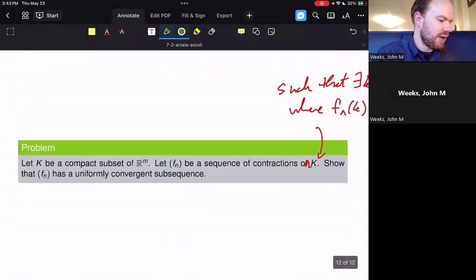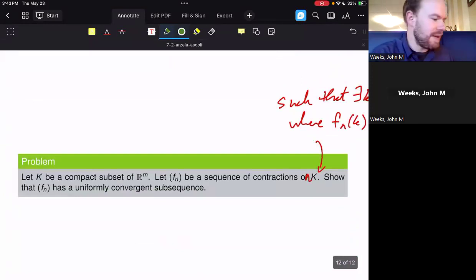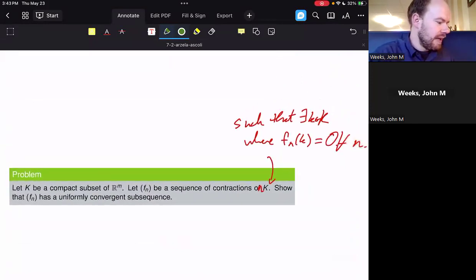So let's see this in action here. I did have to add something here to this slide because the problem as written is untrue. Let's take K to be a compact subset of R to the M. And let's let F sub n be a sequence of contractions on K such that there's some point in that compact set so that F sub n of that point is equal to 0 for all n. Then let's show that F sub n has a uniformly convergent subsequence.